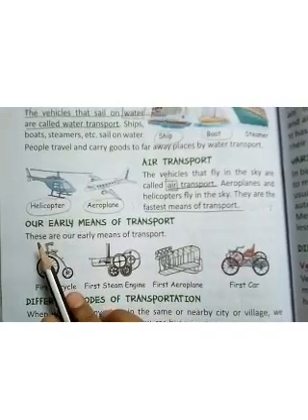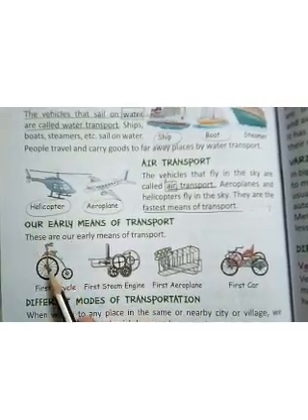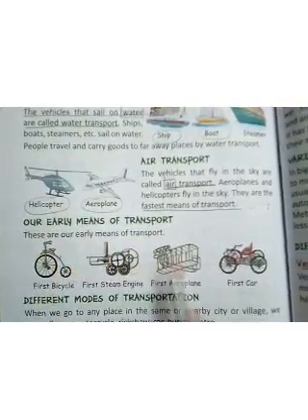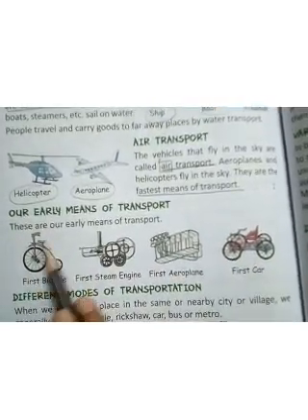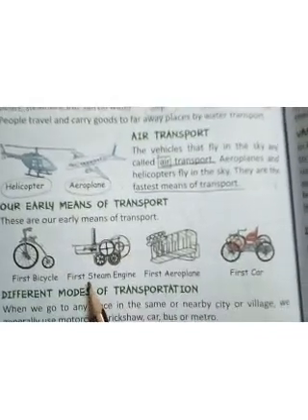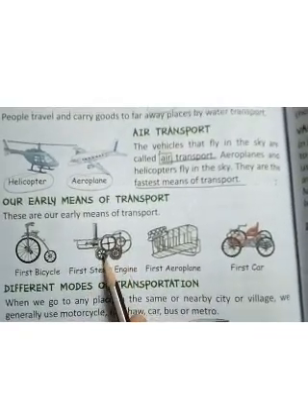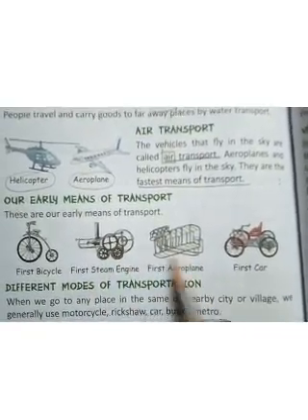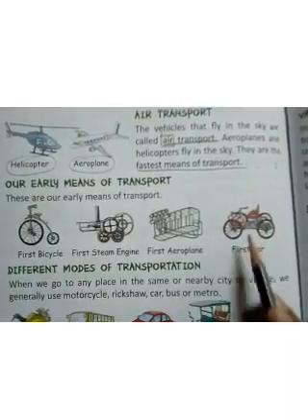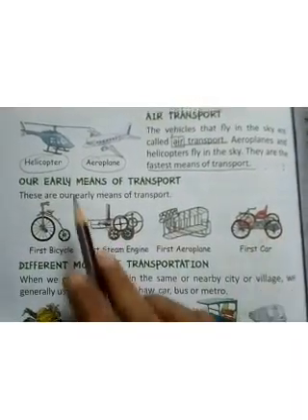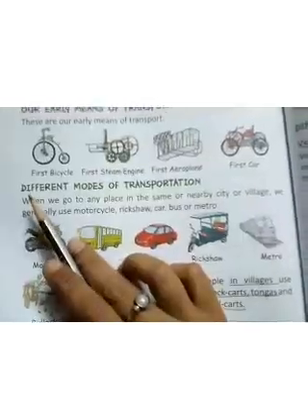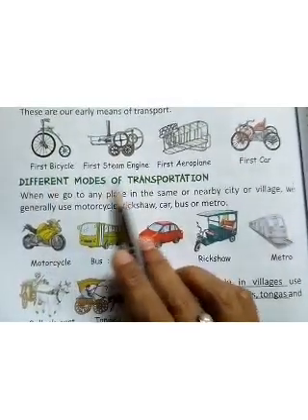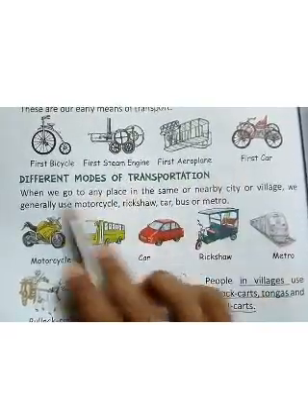Now in early age, the people used to have different kinds of transport. Look at this. The first bicycle looked like this. This is the first steam engine. This is the first aeroplane. And this is the first car, which was used as our early means of transport. Now, different modes of transportation are used by us.